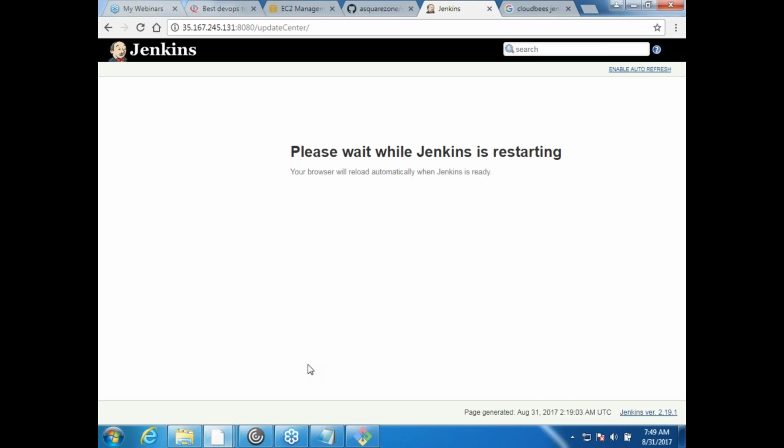Let it just reload. Okay. So in Jenkins there are two popular versions. One is Jenkins 1 and the other one is Jenkins 2. Jenkins 1 majorly revolves around these plugins. Too many plugins. Okay. So that is a problem with Jenkins. And some of them find that as an advantage also.